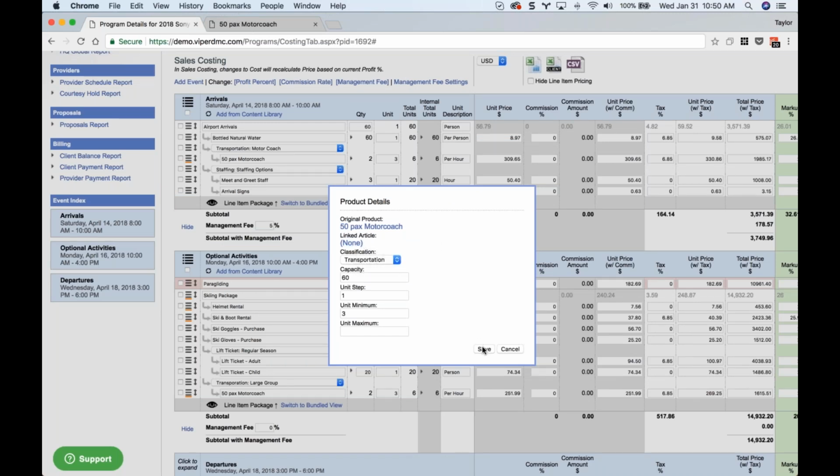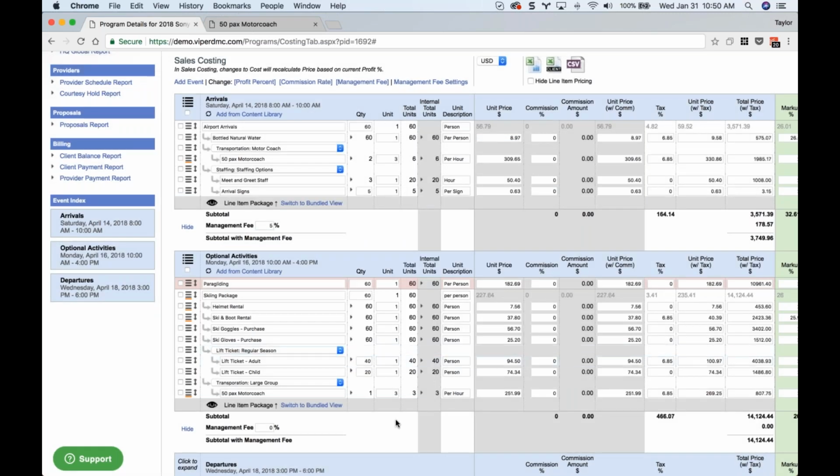All right, so I'm going to hit save. And now you can see, since I've increased my capacity of the motor coach to 60, that means everyone fits on one bus, and Viper recalculates that to 1. So the product details pop-up is really handy for accessing some basic details about the product, like the capacity or unit step.